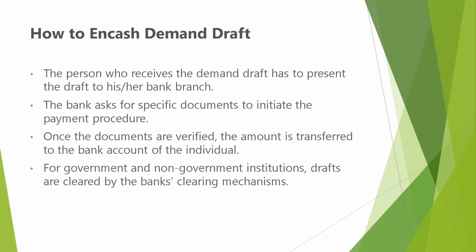In our example, we have taken SBI and HDFC. Suppose SBI has given the demand draft and this demand draft is deposited in the HDFC bank. So there are two banks involved. So the banking transaction is cleared between the two banks only. So it is called the clearing mechanism.